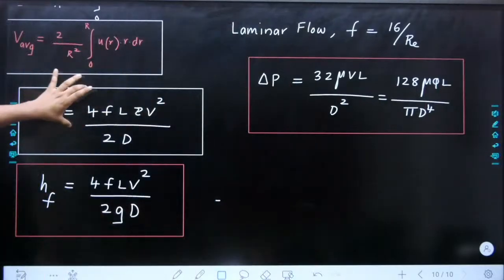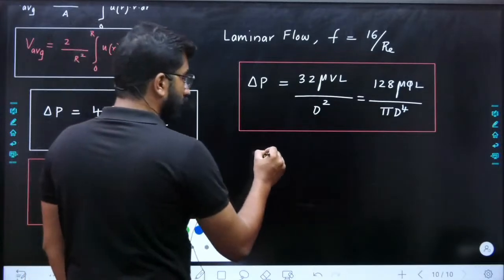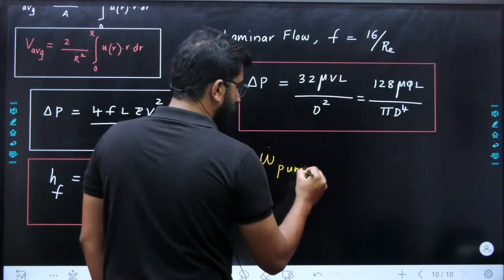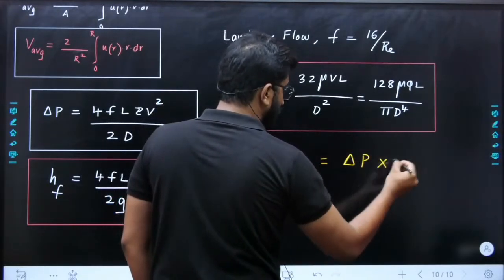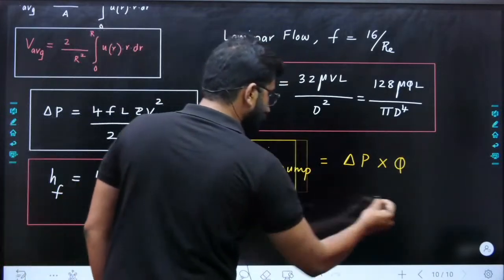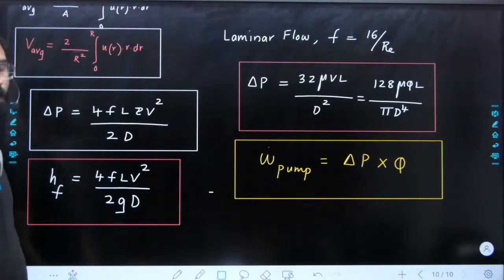Now, by using any method, you can find the pumping power required for the fluid, right? How much is the pumping power? Pumping power is calculated based on delta P into Q. So these are the major equations we need.